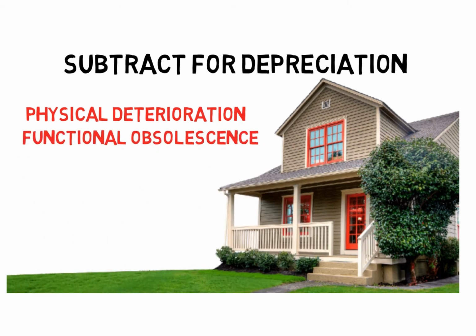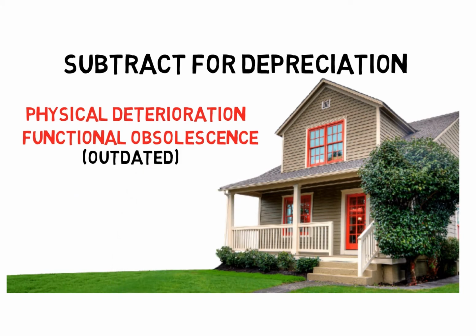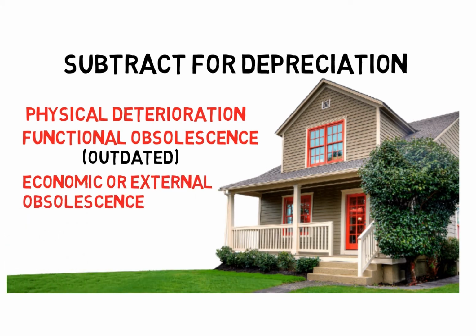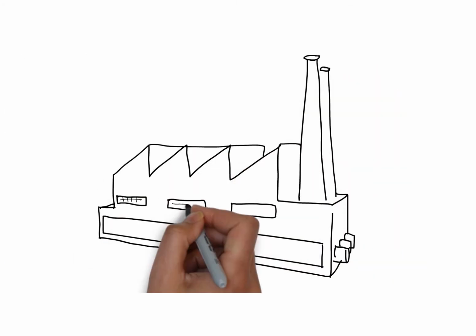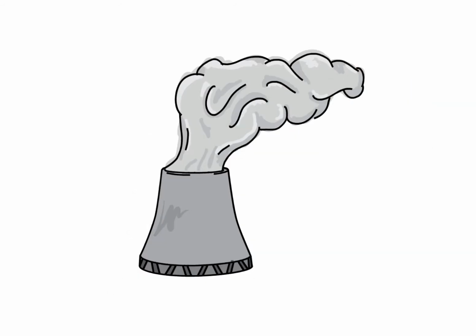Number 2 is called functional obsolescence. Functional obsolescence means we have problems inside the property lines, and the property doesn't function the way modern properties do. In other words, it is outdated. It might have window unit air conditioners, things like that, which would make it functionally obsolete. The third thing that causes depreciation is economic or external obsolescence, which are problems outside the property lines, such as having a house next door to a sewage treatment plant or having air pollution that invades the property. Those are problems outside the property lines.